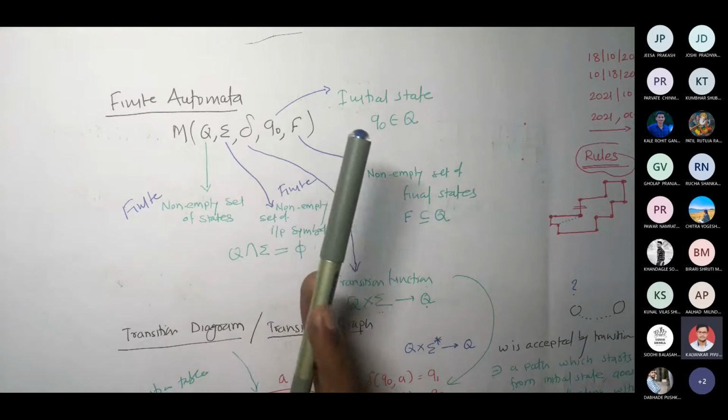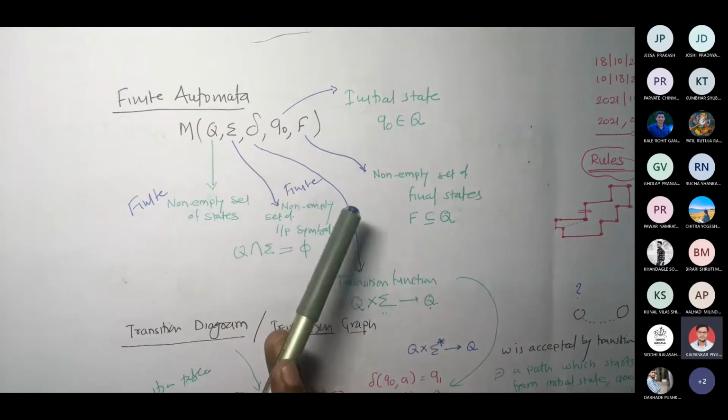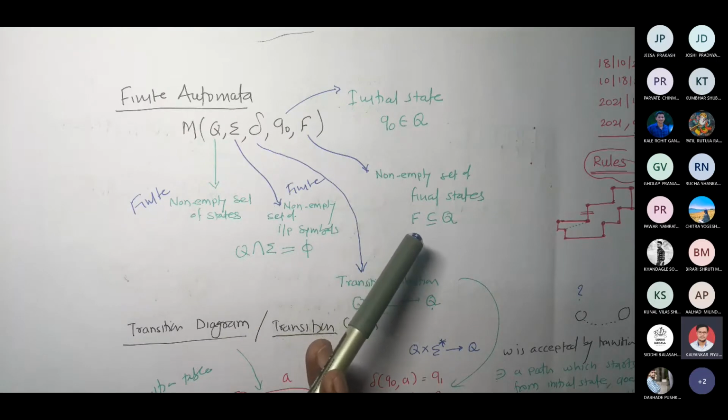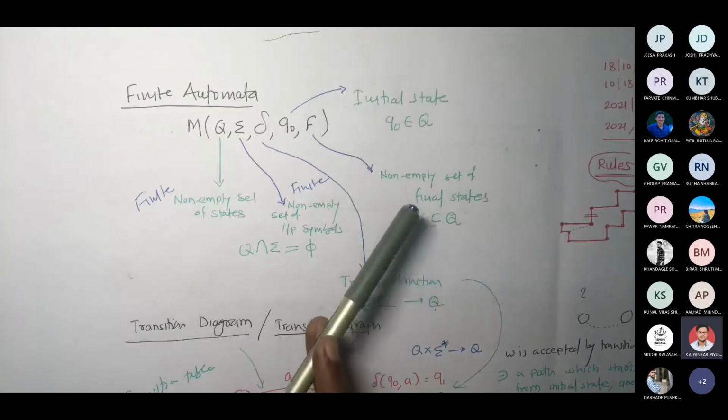Q0 would be the initial state. Definitely Q0 belongs to capital Q. Capital F would be a non-empty set of final states, so F is a subset of Q. As we are writing F to be finite, ultimately this automatically becomes a finite set.